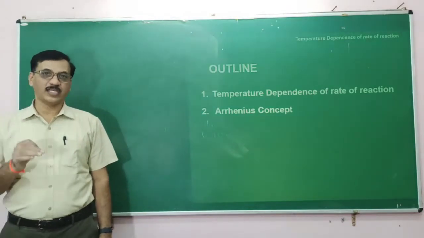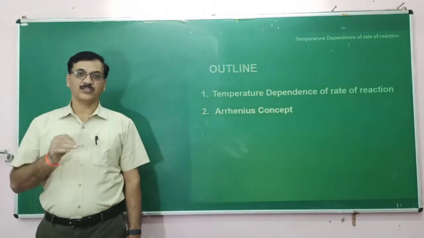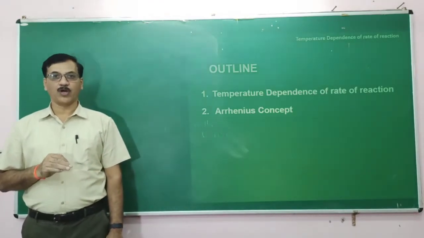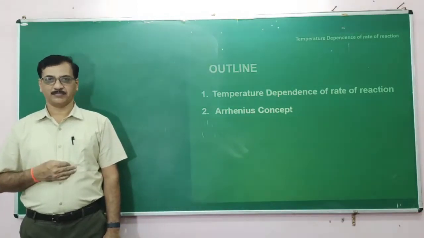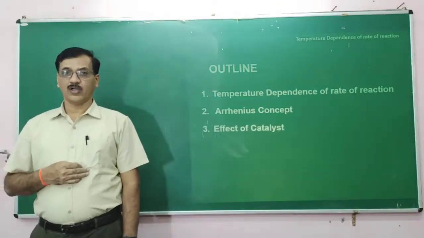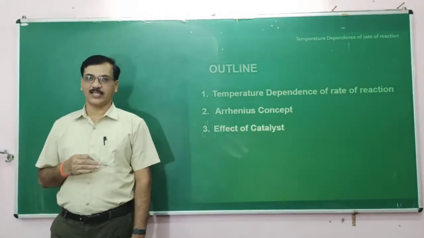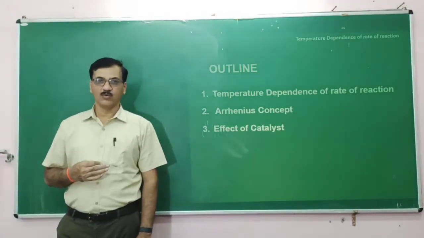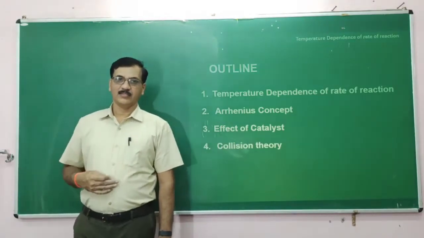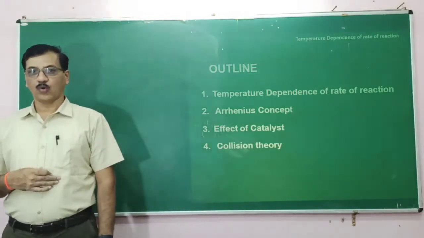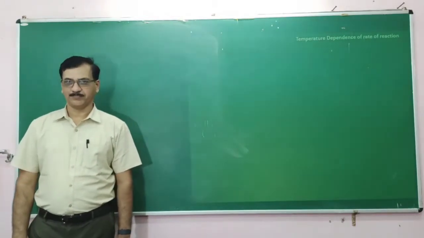The exact change of the rate of the reaction with change in temperature can be properly calculated by using the Arrhenius concept or Arrhenius equation. And thirdly, we will talk about the effect of catalyst. We know that catalysts will increase the rate of the reaction. If so, how can the catalyst increase the rate of the reaction? Then the different theories behind it, collision theory or transition state theory, we will talk about at the end.